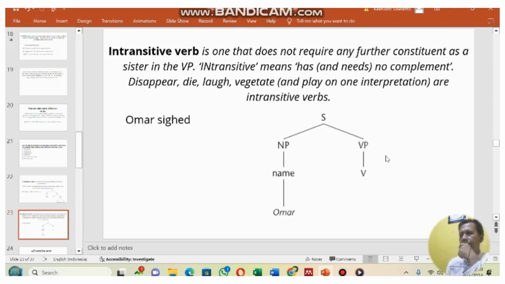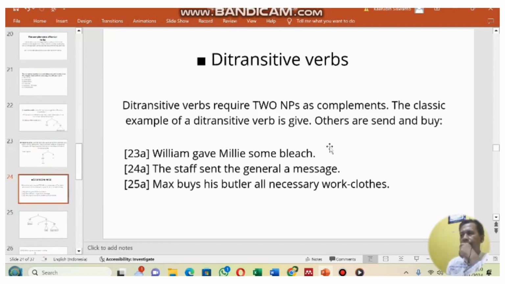An intransitive verb is one that does not require any further constituent as a sister in the VP. Intransitive means it has and needs no complement. Examples: purr, dire, love, vegetate, and play on one interpretation are intransitive verbs. Example: Umar said. Ditransitive verbs require two NPs as complements.